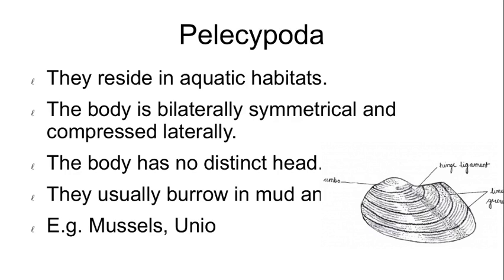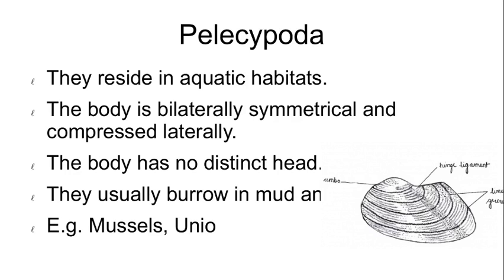The next, or sixth, class of the phylum is Pelecypoda. Pelecys means hatchet and podos means foot, hatchet-like foot. They are aquatic, mostly marine, some freshwater forms. Body is bilaterally symmetrical and laterally compressed.